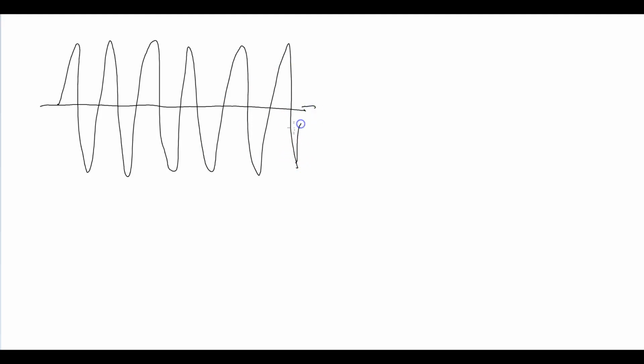Let's just do a quick example. If this was a picture of a wave, how many waves are there? That's my question to you. Now let's count the number of waves that are actually there.